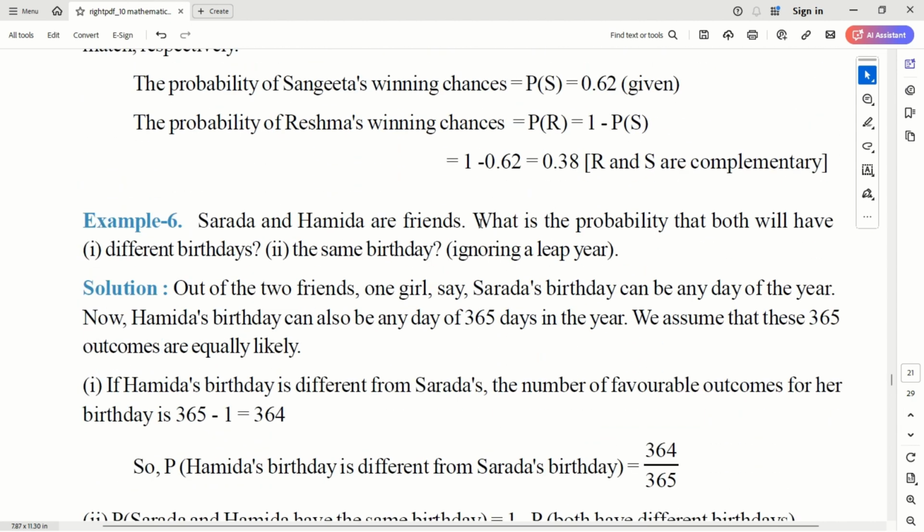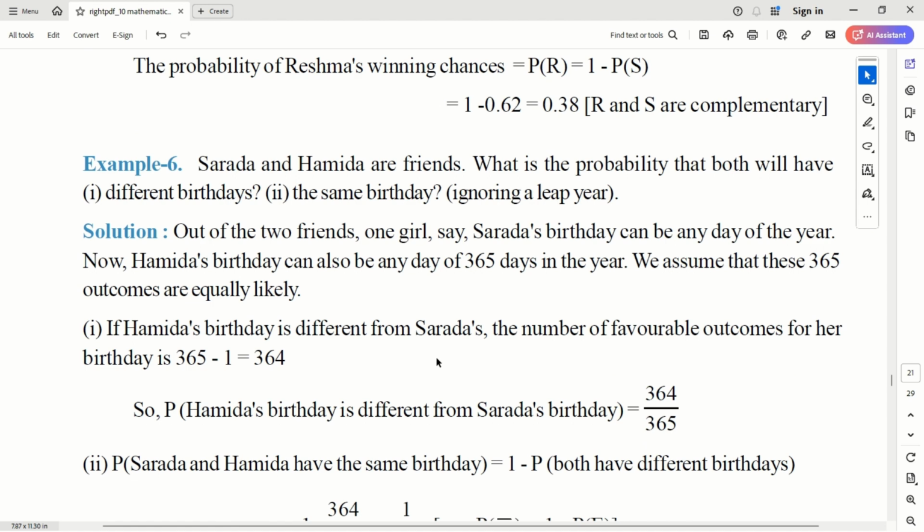Sharada and Hamida are friends. What is the probability that both will have different birthdays or the same birthday? Okay, ignore the leap year. So, how many days in a year? A non-leap year? 365, correct?